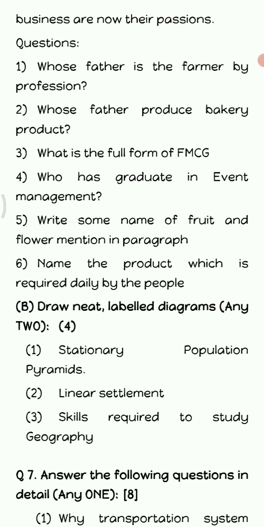Next is the last question, question 7, where one question carries a total of 8 marks. The question is, why is the transportation system important in the development of a nation? And the second question is, discuss the relationship between geography and other subjects.